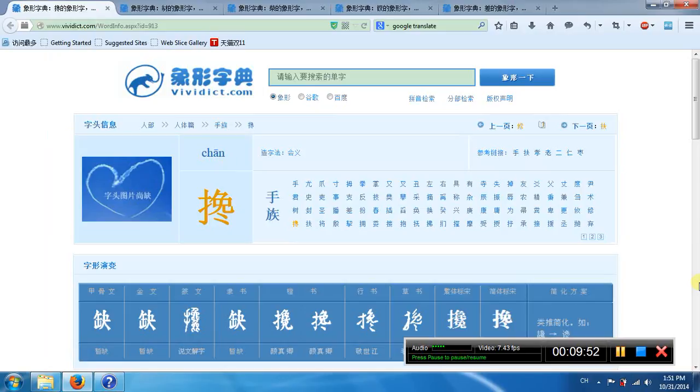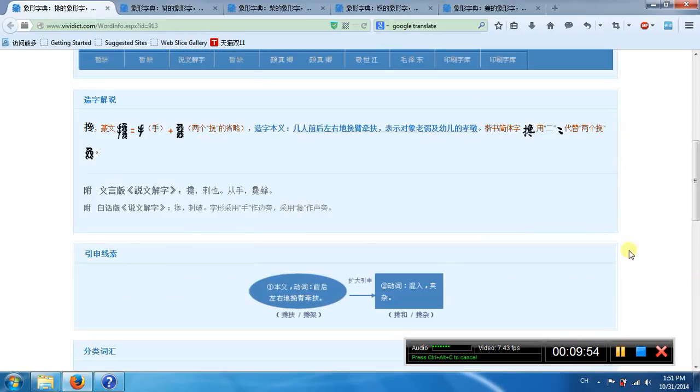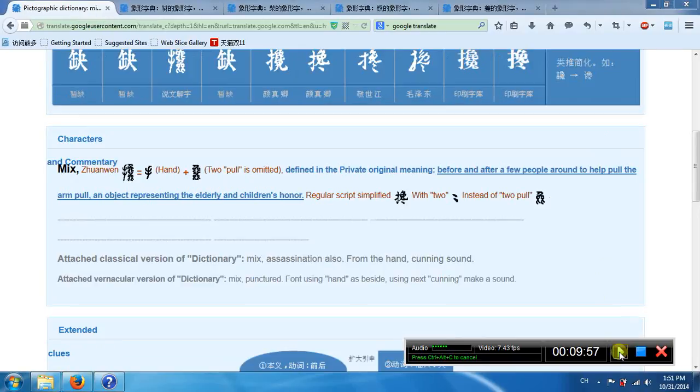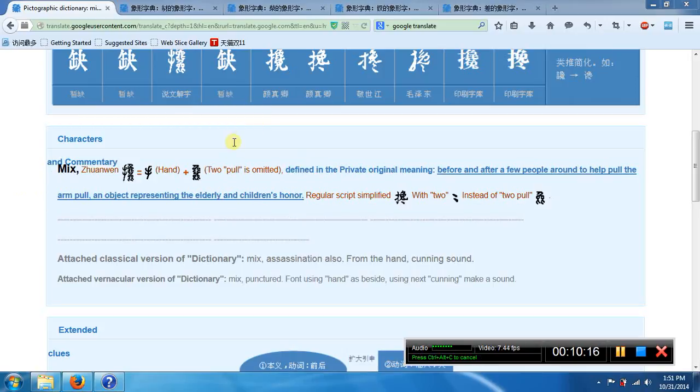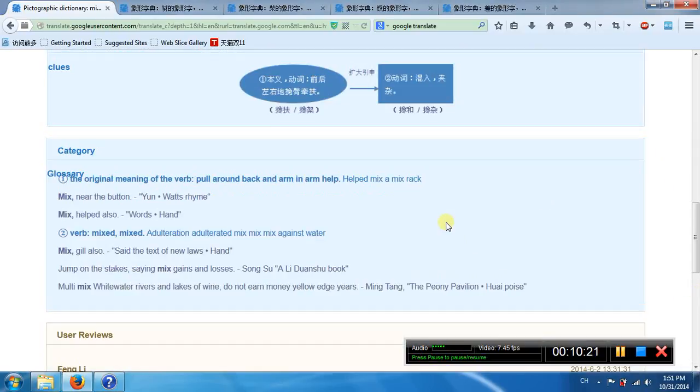This is another Chan. See, the left part is hand, right part is paw. So to pull somebody to help him work. So pull the children to help them stand. Pull around. Second meaning means mixed.